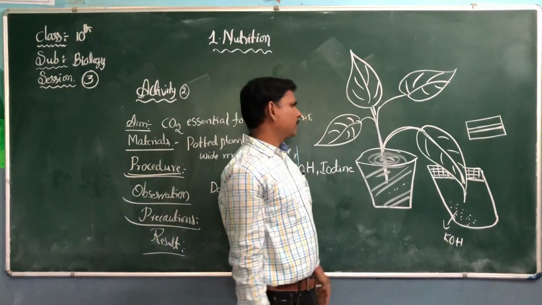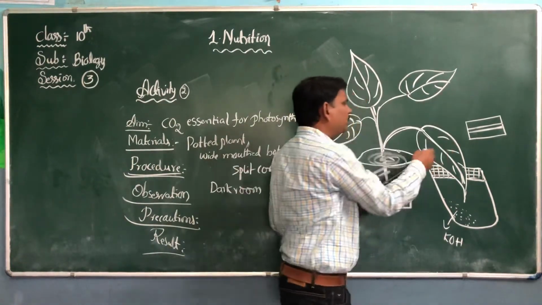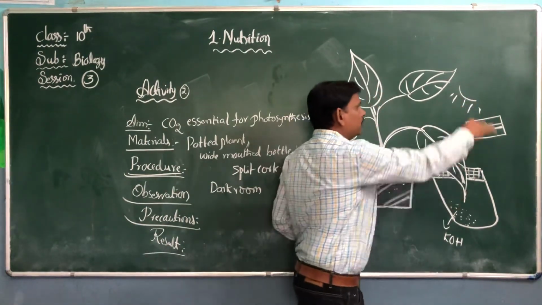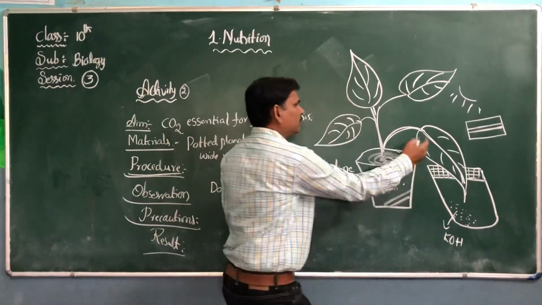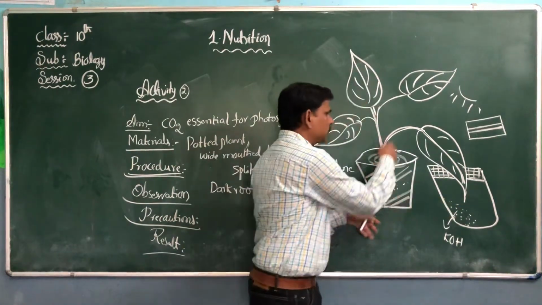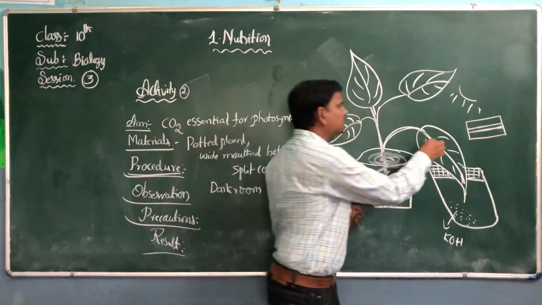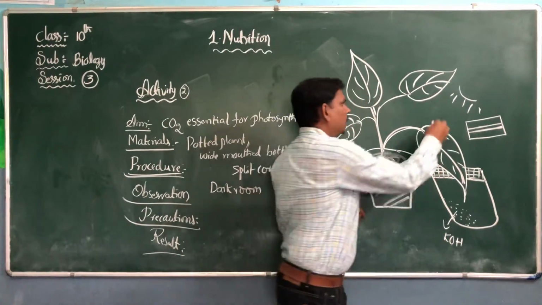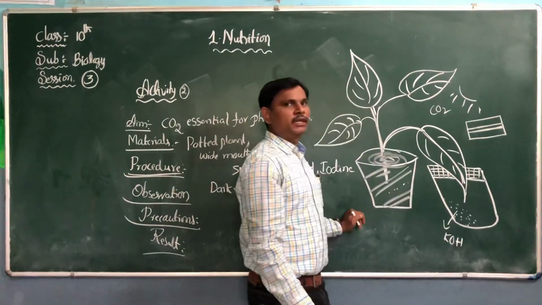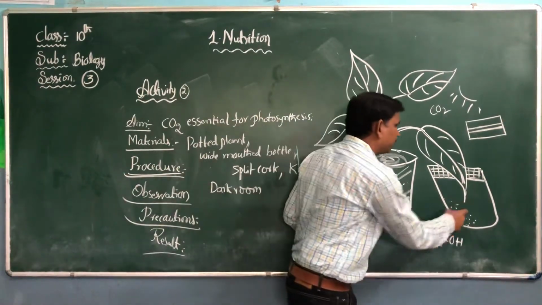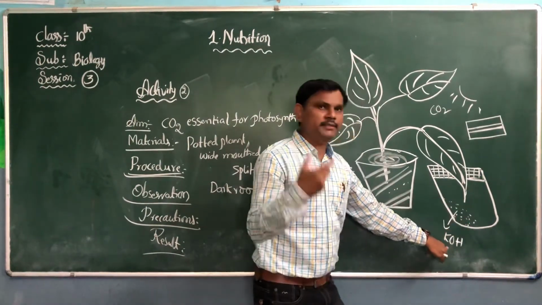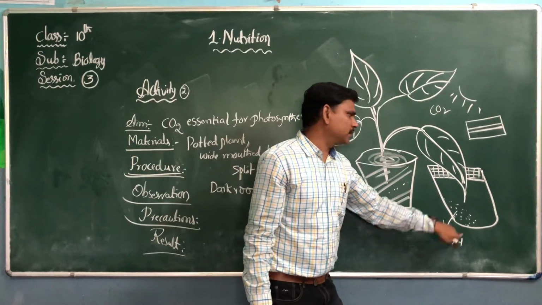This half of the leaf outside the bottle is exposed to sunlight. This half also is exposed to the sunlight. This half of the leaf is absorbing water. This inside half of the leaf is also absorbing water. But the half of the leaf outside the bottle is absorbing carbon dioxide. The inside half of the leaf is not absorbing carbon dioxide, because the KOH has absorbed the carbon dioxide present in the bottle.